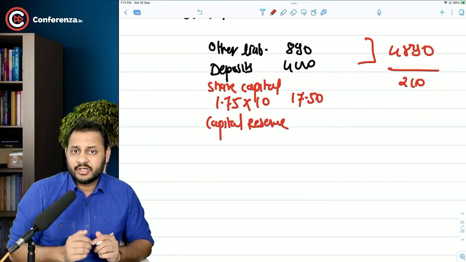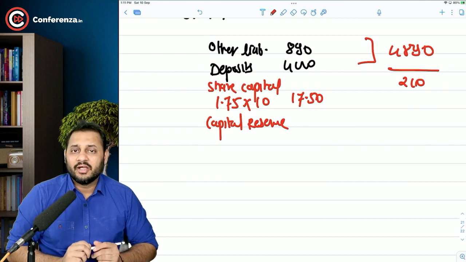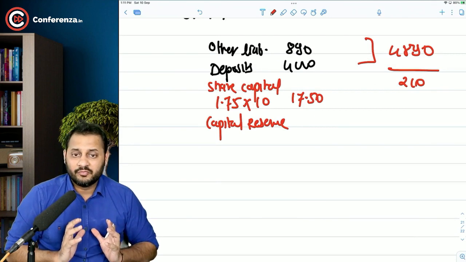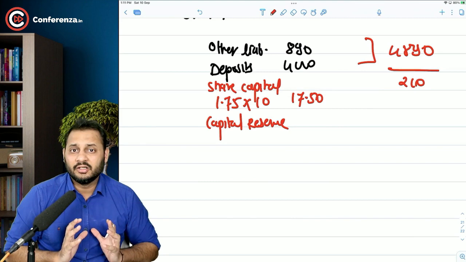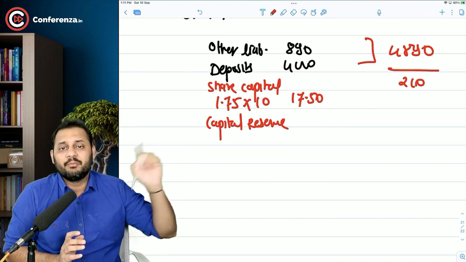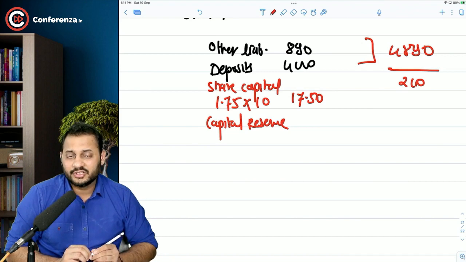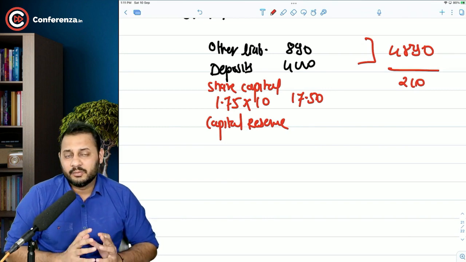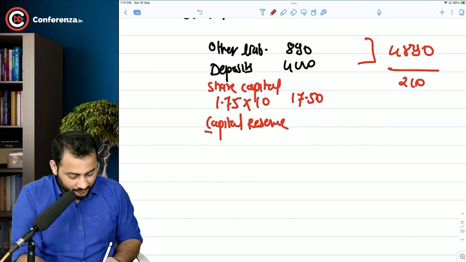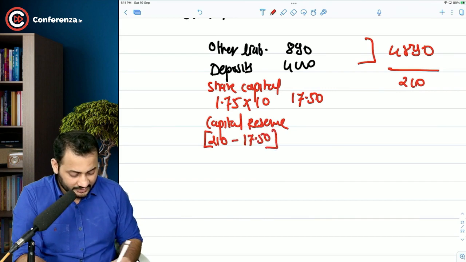Whenever you merge or acquire a company, you are acquiring a fixed asset, or the entire company. It's the capital part. It's not the normal reserves and surplus, or the operating reserves. It's the profit of acquiring a big company, or capital. So capital reserve will be 210 lakh minus 17.5 lakh, the balancing figure.